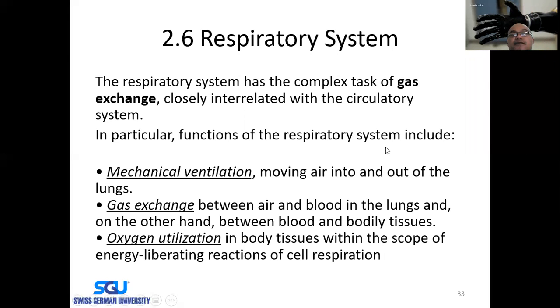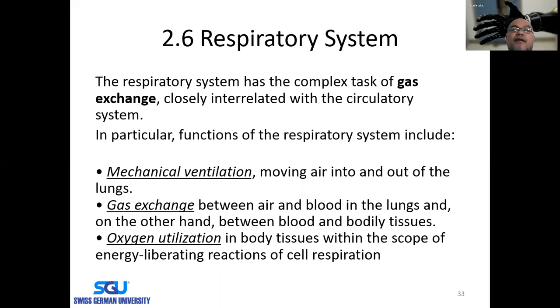Respiratory system. This is another subsystem within our body that is also very much responsible for producing various biosignals that can be measured using different instruments. So the respiratory system's main task is basically gas exchange, to exchange gas with the surrounding atmosphere into and/or from the circulatory system, mainly the pulmonary circulatory system, with the blood in the pulmonary circulatory